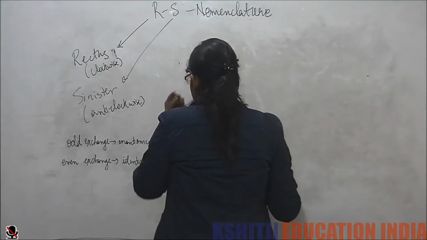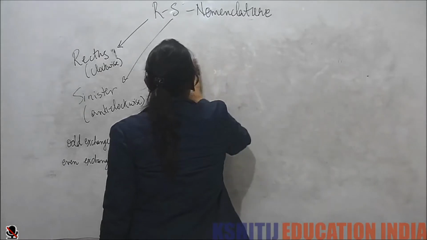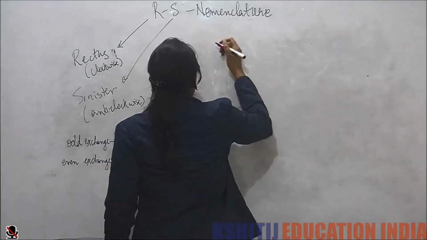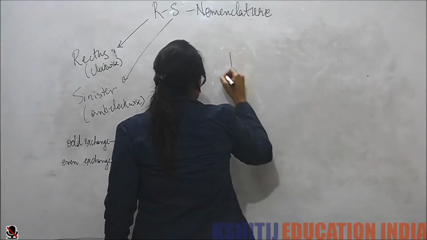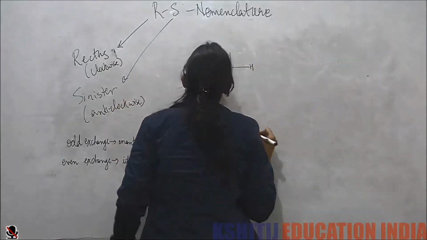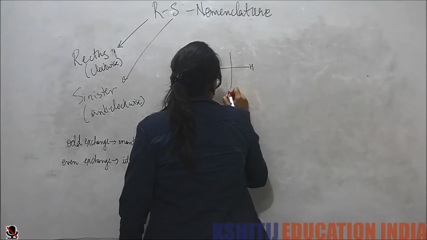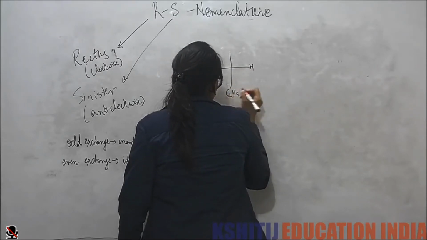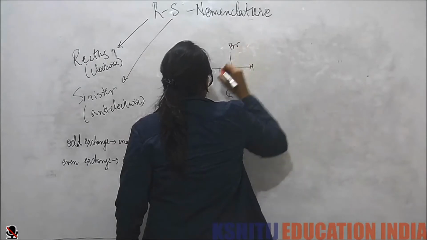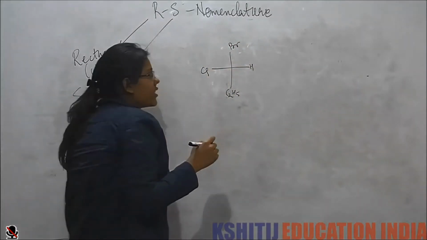Okay. Now let's see, let's take another example. Suppose I have hydrogen here. I keep my ethyl, bromine, fluorine. Now in this case, what do we see?